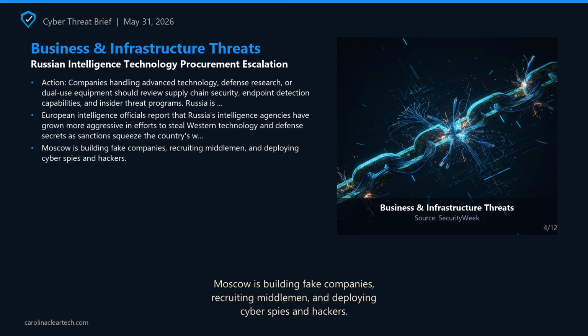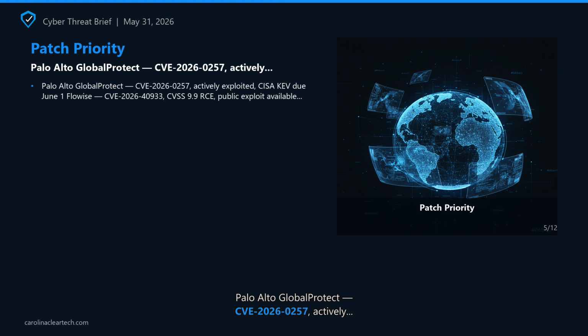Action: companies handling advanced technology, defense research, or dual-use equipment should review supply chain security, endpoint detection capabilities, and insider threat programs. Russia is using front companies and middlemen to bypass sanctions. Sources: Security Week. Next section: Patch Priority.